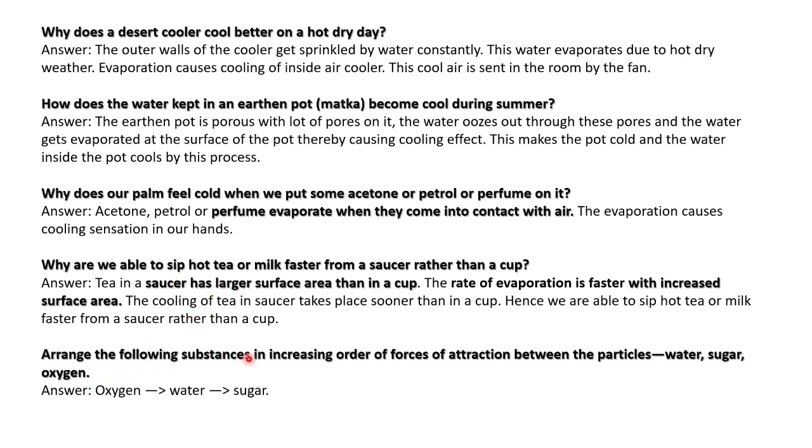Arrange the following substances in increasing order of force of attraction between the particles: water, sugar and oxygen. We know oxygen is in the gaseous state, water is in the liquid state, and sugar is in the solid state. For increasing force of attraction, gas will have the least attracting force. Then water, in the liquid state, will have a higher force of attraction. Then solids will have much more force of attraction. So oxygen, water and sugar is the correct order.